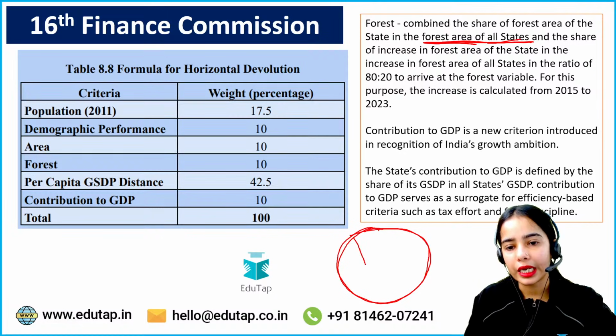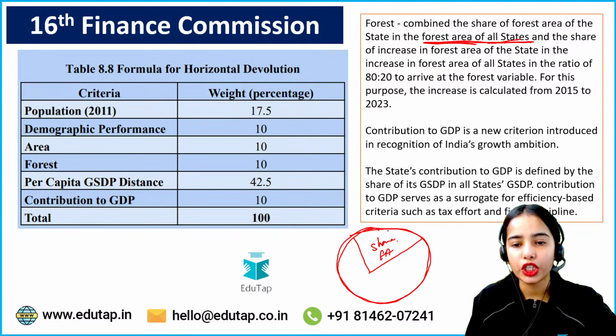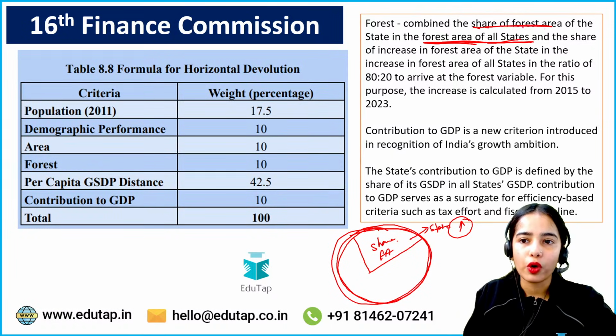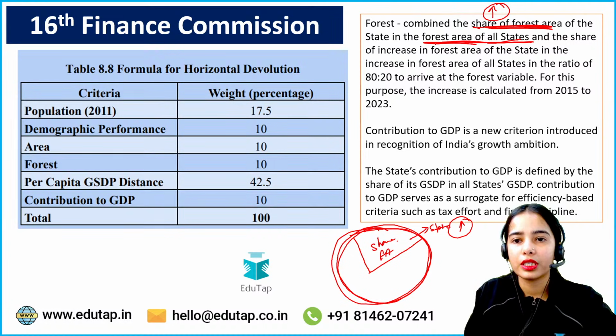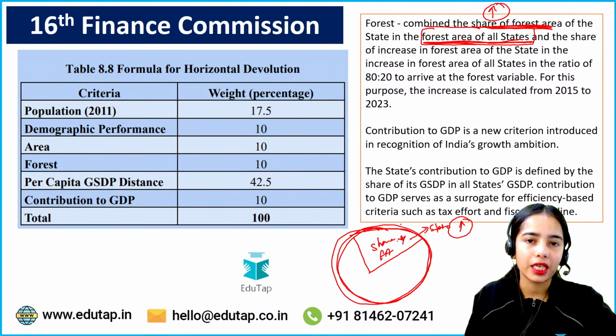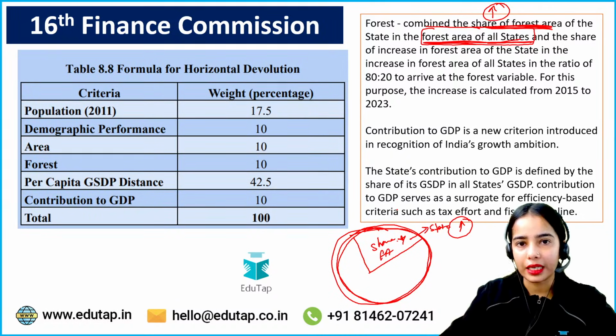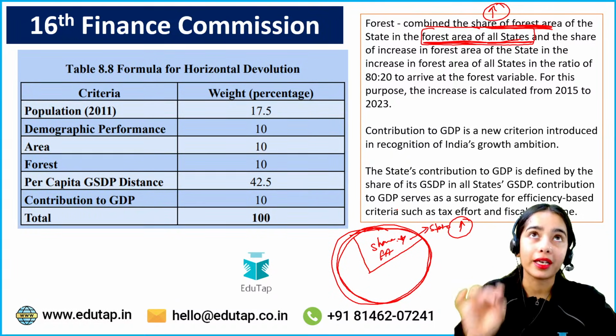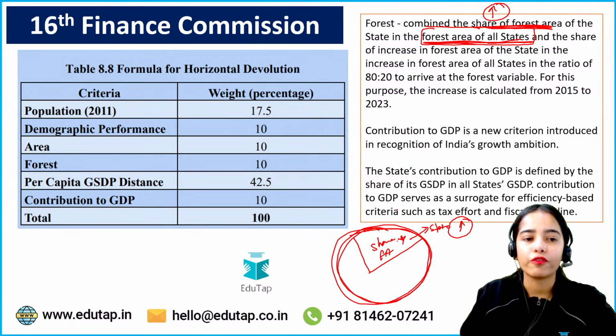Out of this, the state that has the highest share of the forest area in the total forest area will get more funds. Okay, so if a state has a higher share of forest area in the forest area of all states, that state will get more funds.